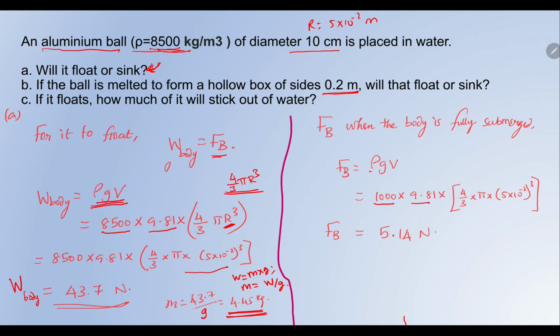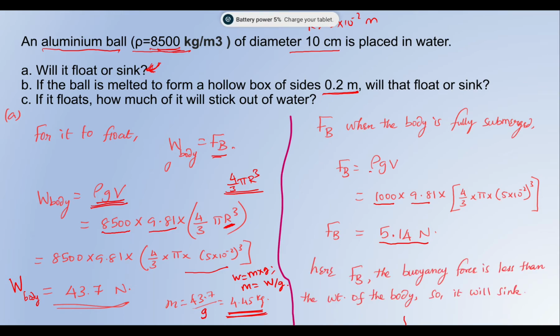Yes or no? So the volume is 4 by 3 pi r cube, and the buoyancy force I get is 5.14 Newton.